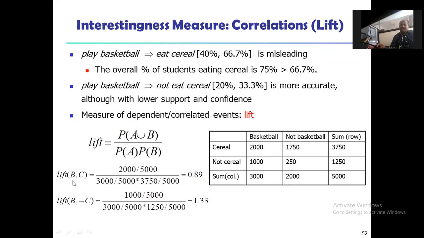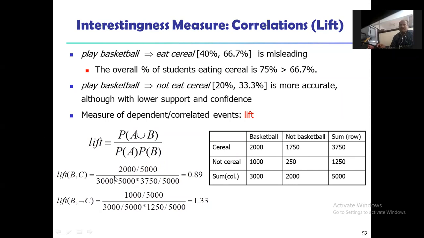Now here you can see that we need to calculate the lift of B and C here. So this is the P of A union B. So what is the P of A union B? Suppose we consider this is the A and this is the B here.